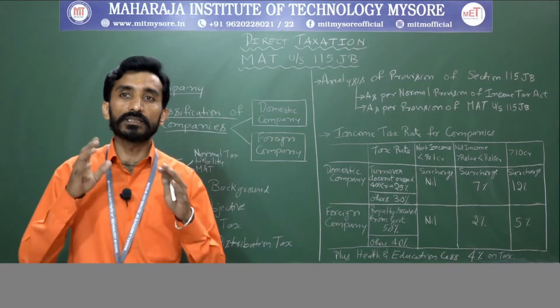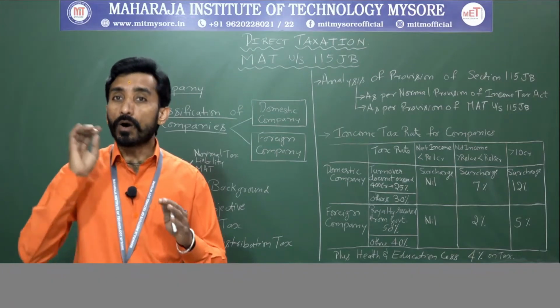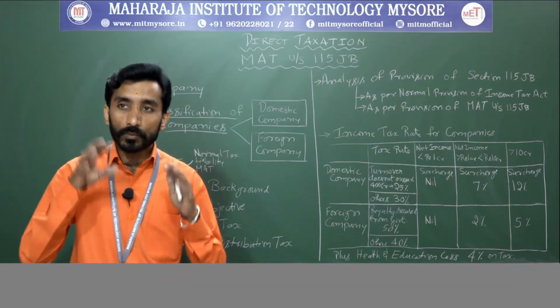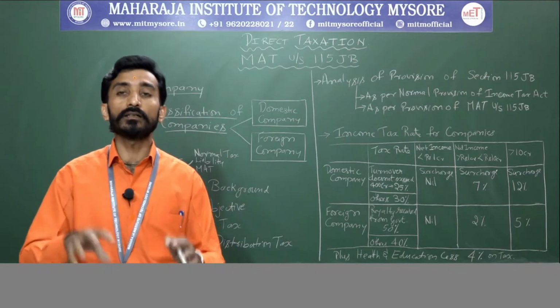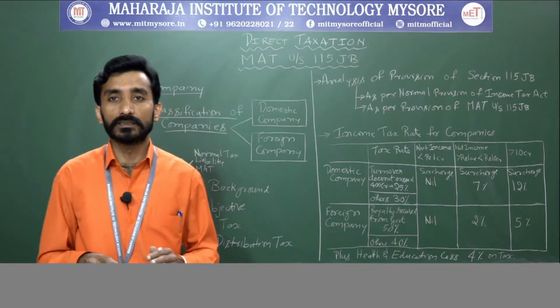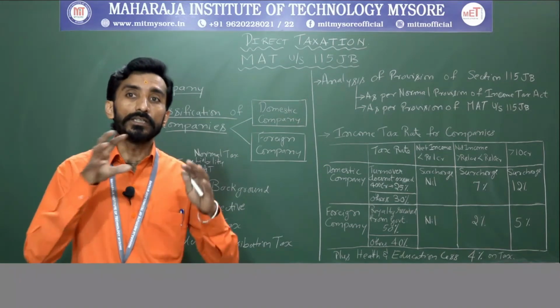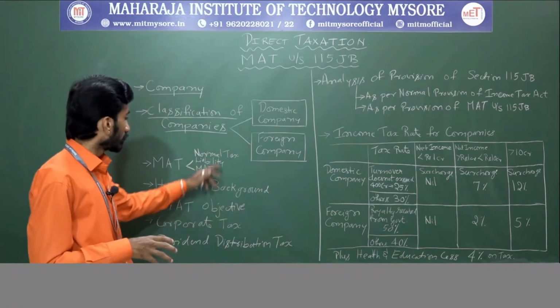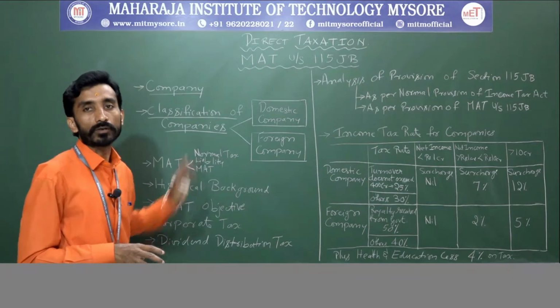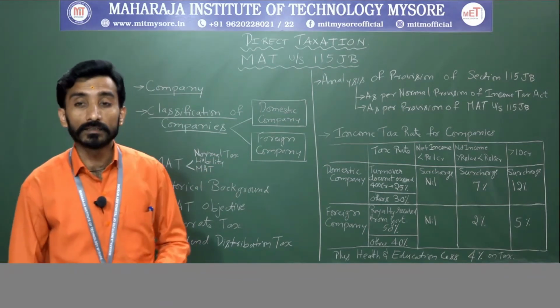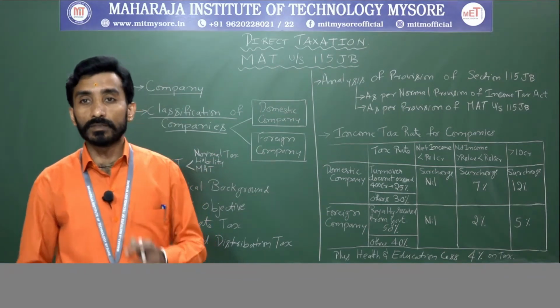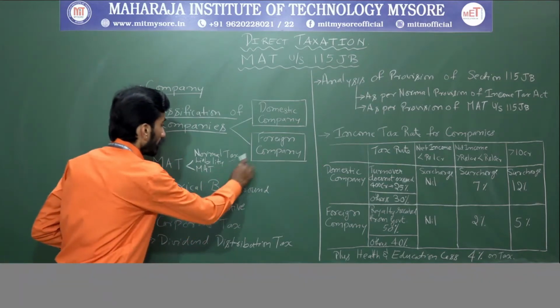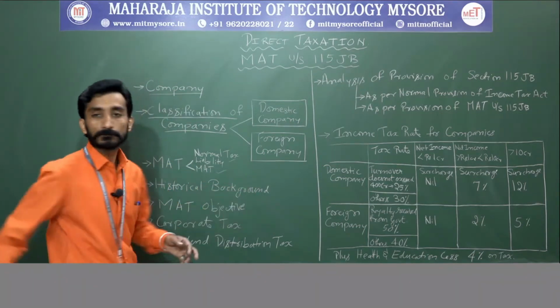So as per section 115JB, all the companies are required to pay corporate tax, right, at least equal to the higher of these two: normal tax liability or MAT.